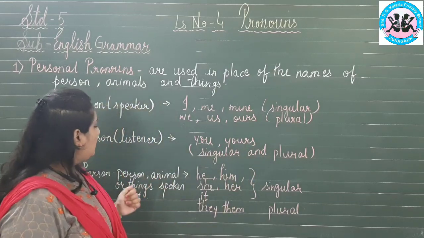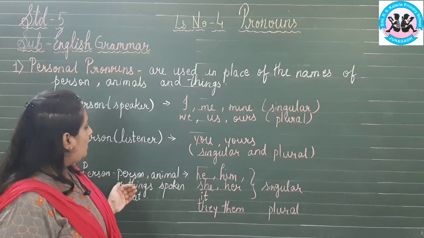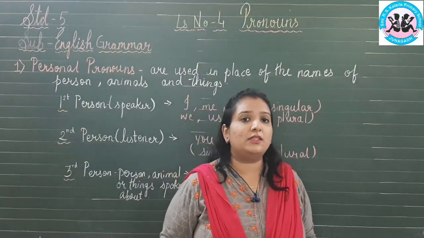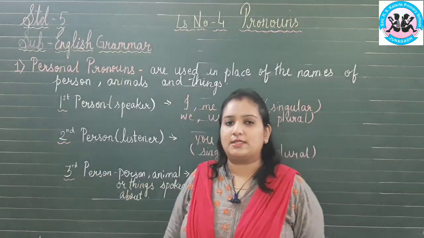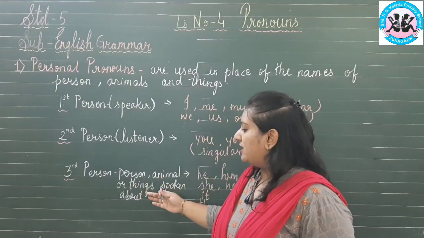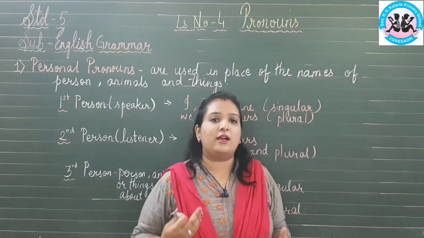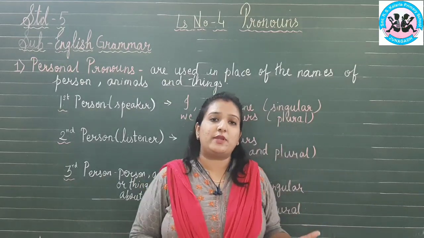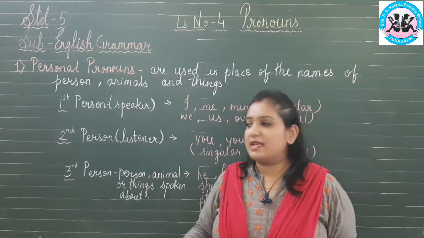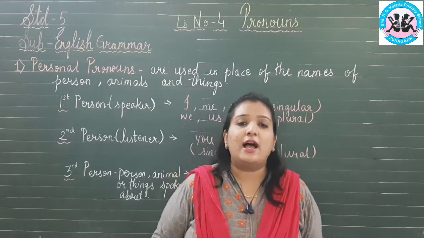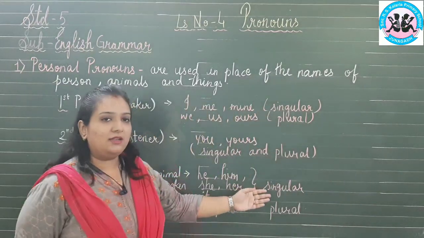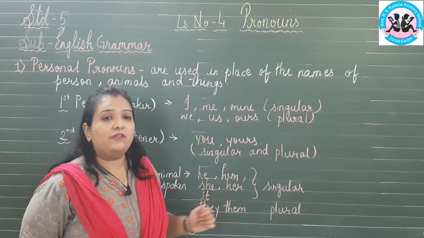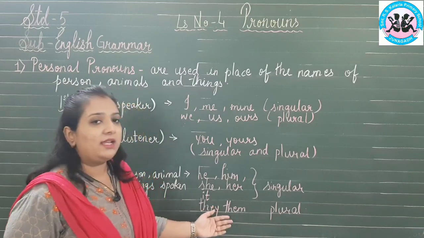Okay? Now let us look at the third person. Person, animal or things spoken about. First person, I am the speaker. Second person, you are the listener. But what about the third person? Person, animal or things spoken about. If we two are having a conversation and we are talking about a person, animal or thing which is not present at that moment, at that place, that will be the third person. And the pronouns we will use: for singular nouns we will use he, him, she, her and it. If the noun is plural, we will use they and their.